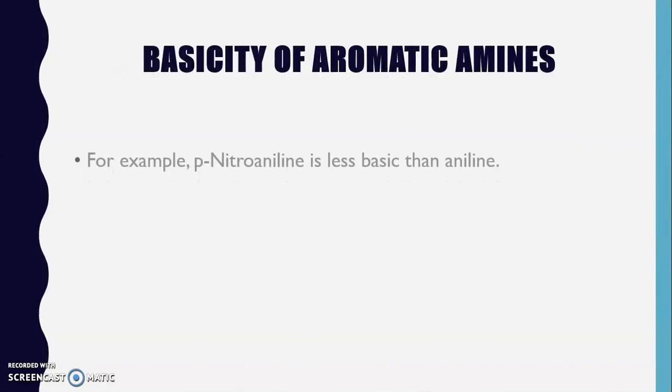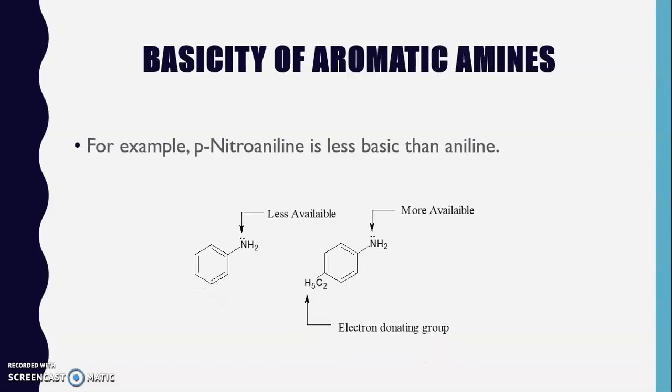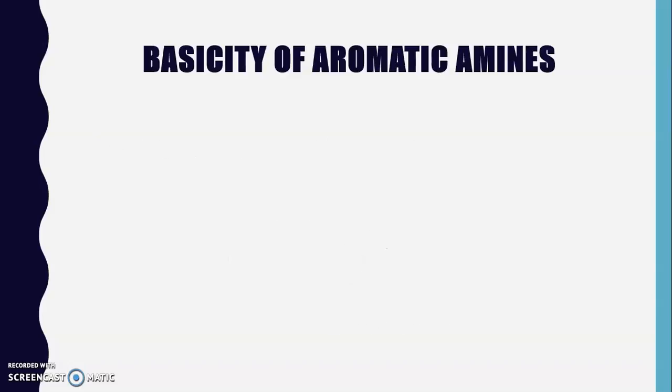Here we will consider one example. For example, para-nitroaniline is less basic as compared to aniline. We know this is the structure of para-nitroaniline. Here the nitro group is present. Now, we know the nitro group is electron withdrawing. So it withdraws the electron from this particular nitrogen atom, and due to this the lone pair of electrons is less available. That's why para-nitroaniline is less basic as compared to aniline.